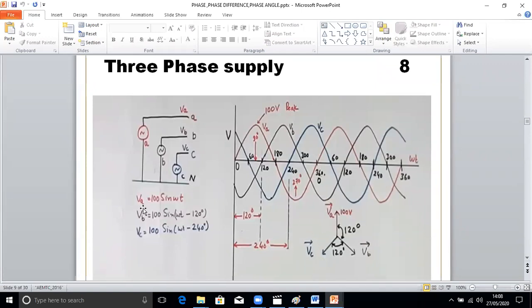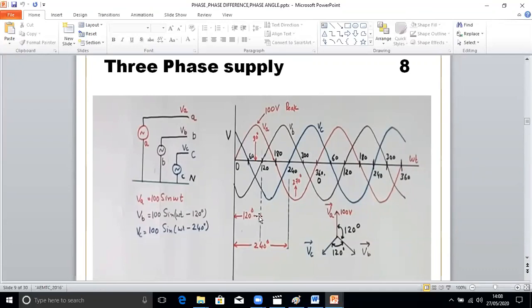Now here you can see VA is equal to 10 sine omega t. Wherever you want to find the instantaneous value, like at 60 degrees or at 120, you put the values in place of omega t and you can find the instantaneous VA voltage. VB is 100 sine (omega t minus 120), because it is starting from here, lagging by 120 degrees.